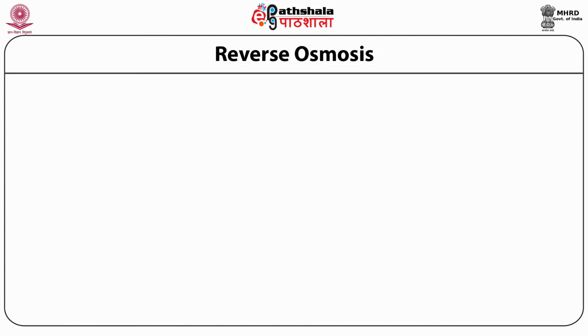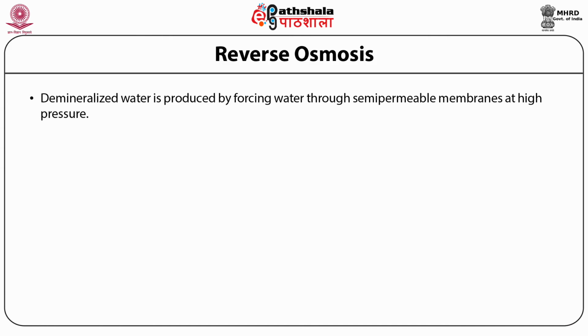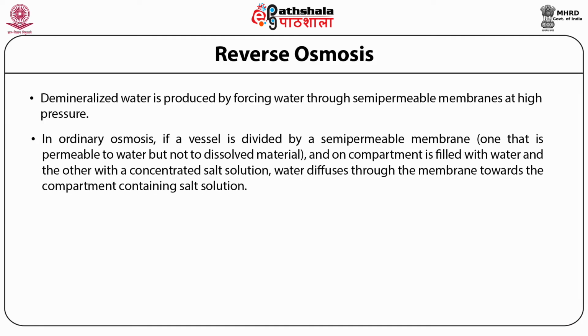The next advanced process is known as reverse osmosis. In the reverse osmosis process, demineralized water is produced by forcing water through semi-permeable membranes at high pressure. In ordinary osmosis, a vessel is divided by a semi-permeable membrane, one that is permeable to water but not to dissolved material.